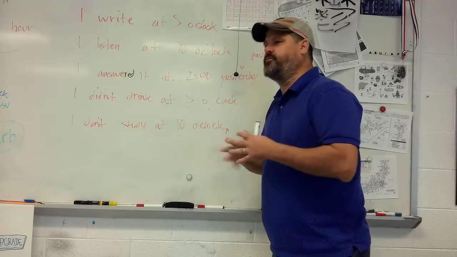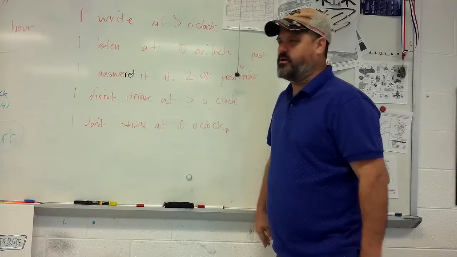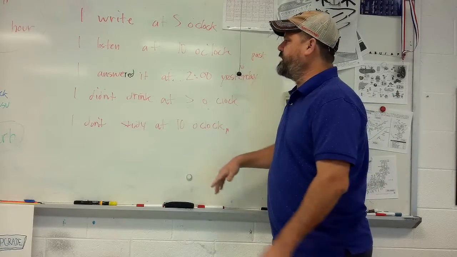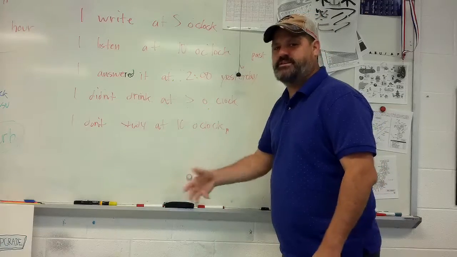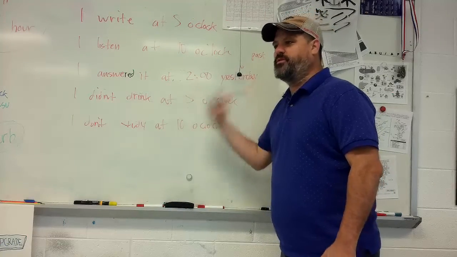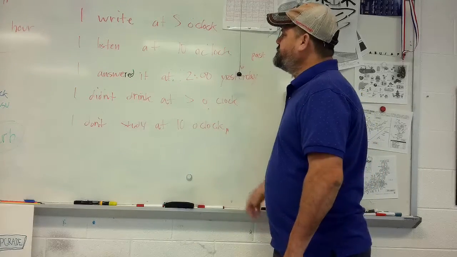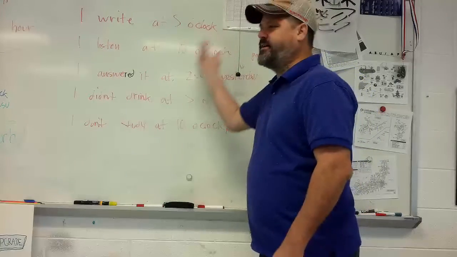If you're going to make a compound sentence, the verb is at the end of the first clause. But almost every simple sentence is going to end in the verb. You're never going to put the verb at the beginning of the sentence. All right. So with that being said, I write at 5 o'clock.